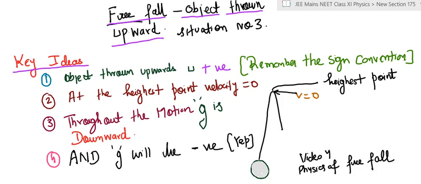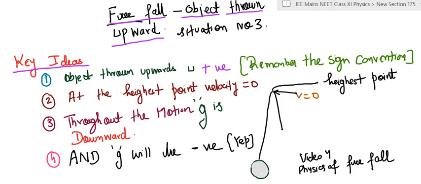Another confusion which most students have is that as the body is going up and it reaches the highest point, will there be any acceleration or deceleration of gravity, because it appears the body has come to a standstill. Now note that throughout the motion, from the instant the object left the hand, the acceleration due to gravity exists, and even at the highest point the acceleration due to gravity will exist.